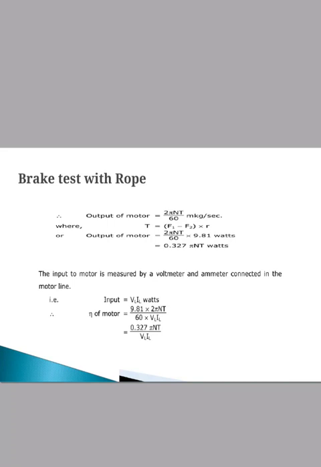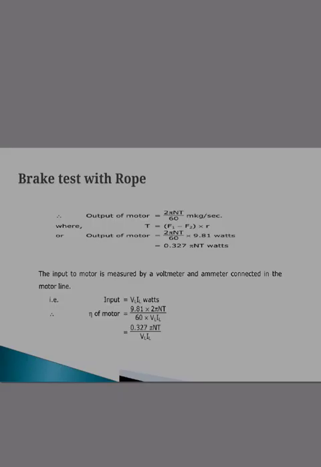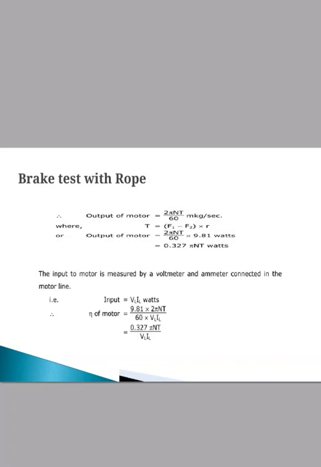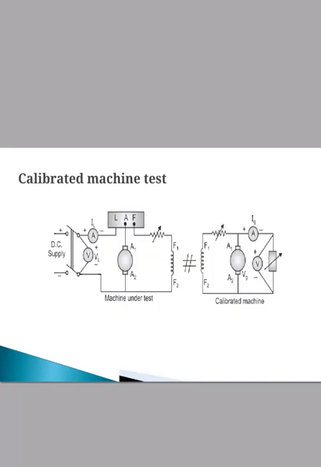Then the input is VL IL, and the efficiency of the motor is given by output divided by input of the motor. Therefore, the efficiency formula is 0.327 pi N T divided by VL IL. Then the second method is the calibrated machine test.